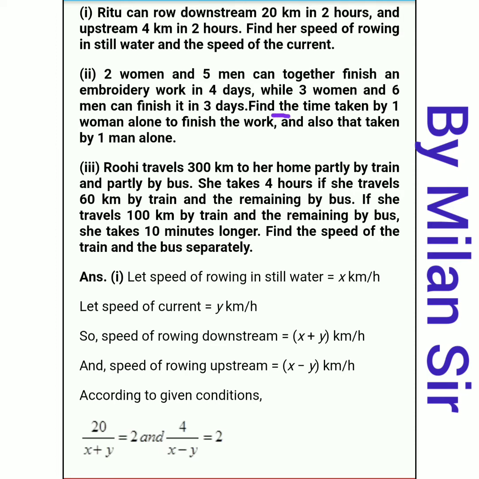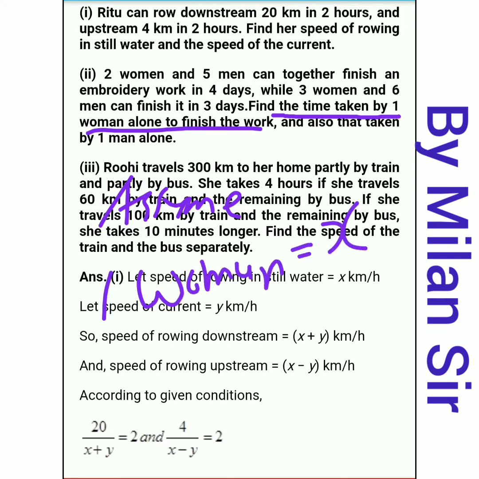Here we need to find the time taken by one woman alone to finish the work, so we can assume the time taken by one woman alone to finish the work is equal to x days.